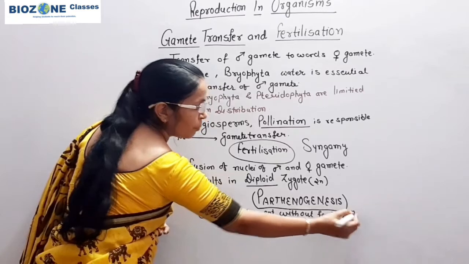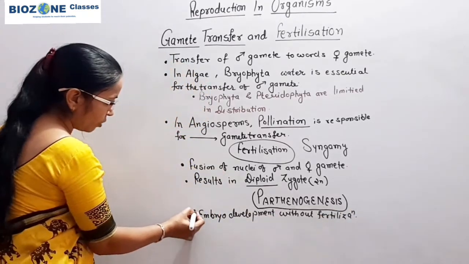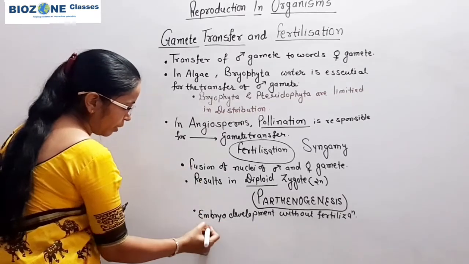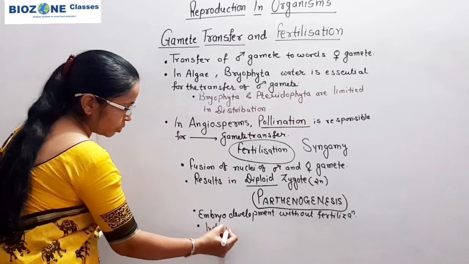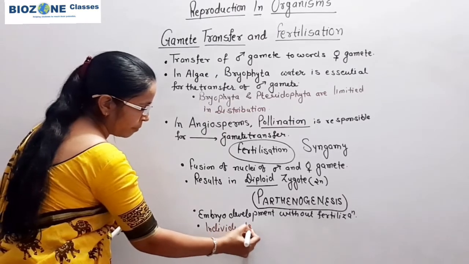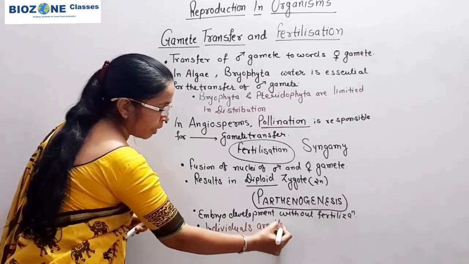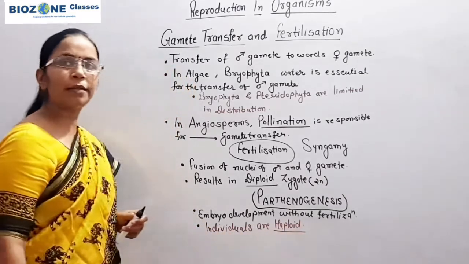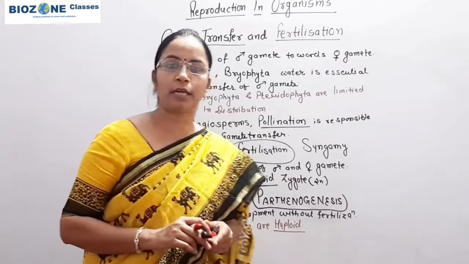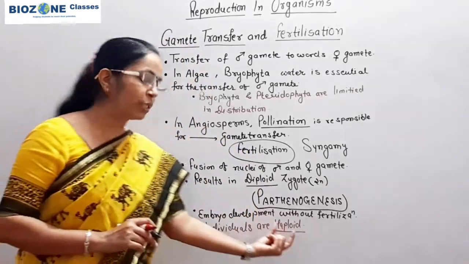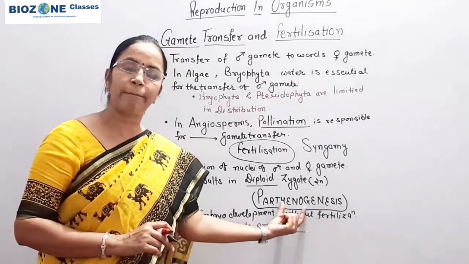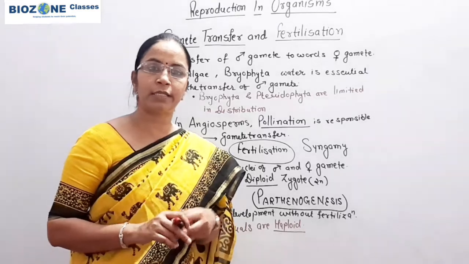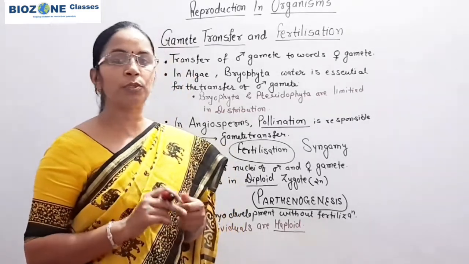Now when the process takes place without fertilization, the parthenogenetic individuals that develop, remember, how will these individuals be? Individuals are haploid. So this part you again remember. Due to parthenogenesis, new individuals are produced, and these individuals are haploid because this is an example of direct development. Now where do we observe parthenogenesis? This is also a question: where do you observe parthenogenesis?